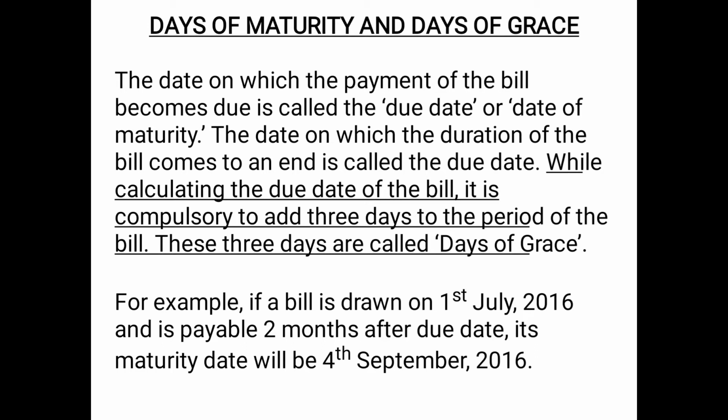For example, if a bill is drawn on 1st July 2016 and is payable 2 months after date, then from 1st July 2016, 2 months will be 1st August and 1st September. That means 1st September 2016 will be the due date. But its maturity date will be plus 3 days of grace, that is 1st September plus 3 days, that means 4th September 2016. So this is how we will calculate the maturity date in the case of a bill of exchange. But if it was a promissory note, then we would not add any days of grace, and the maturity date in that case would have been 1st September 2016.